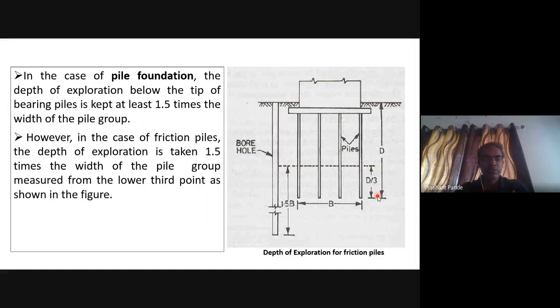However, in case of friction pile, the depth of exploration is taken as 1.5 times the width of pile group measured from the lower third part of the figure, as shown in figure.